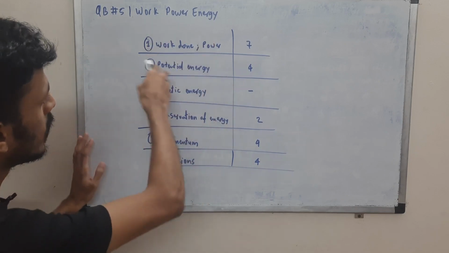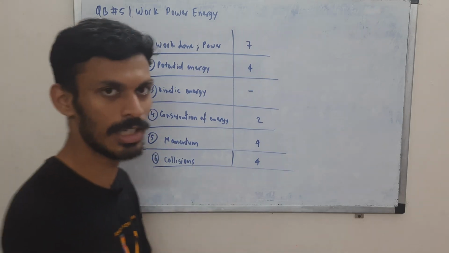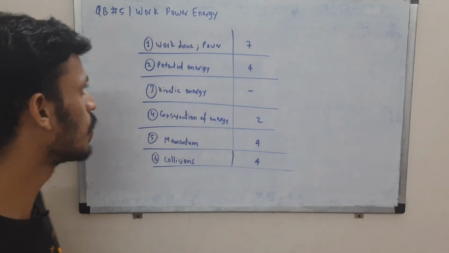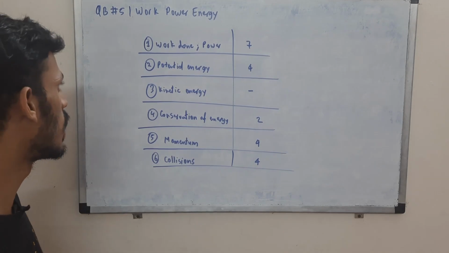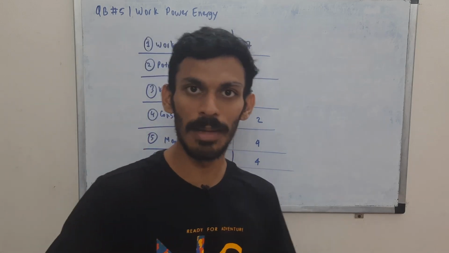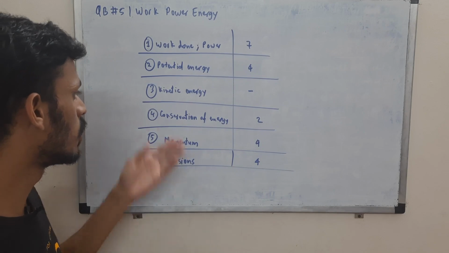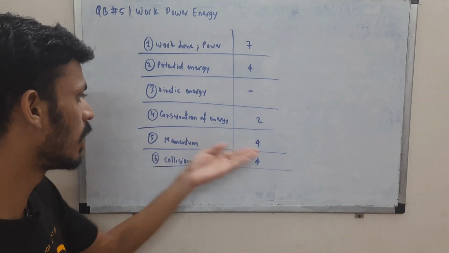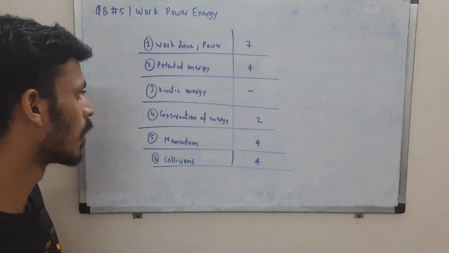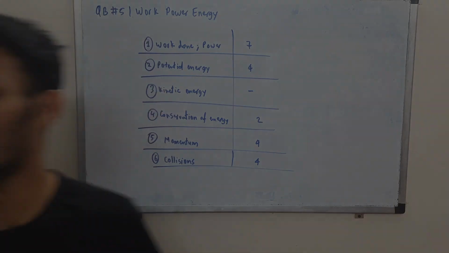So first of all, questions were asked on work done and power. Work done, F d cos theta, you are supposed to use in different scenarios. So 7 questions were asked from there. Potential energy, where we have chain on a table problem, or springs. Kinetic energy, no such questions. Conservation of energy, 2 questions. Momentum 4 and collisions 4. So that is the weightage. Let's go to the questions.